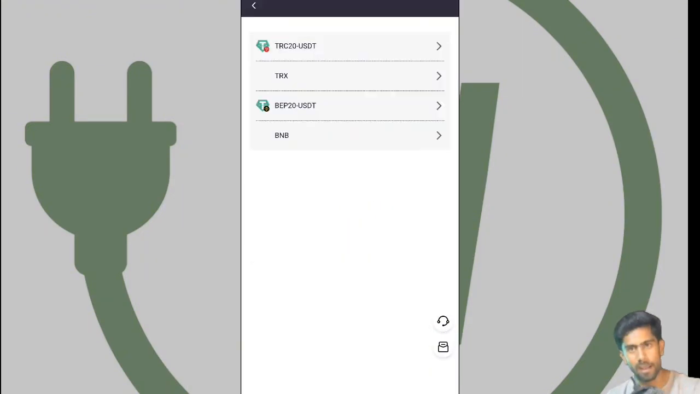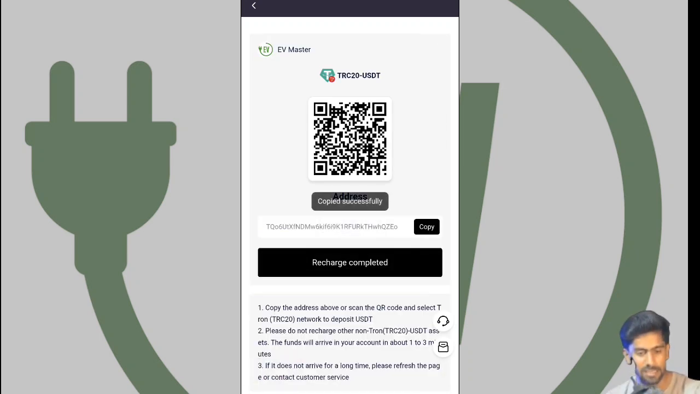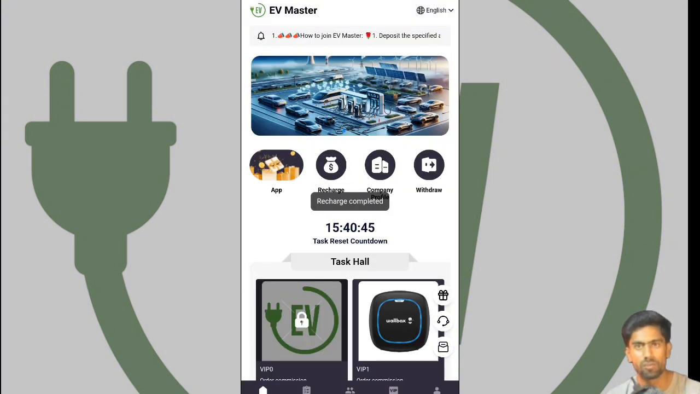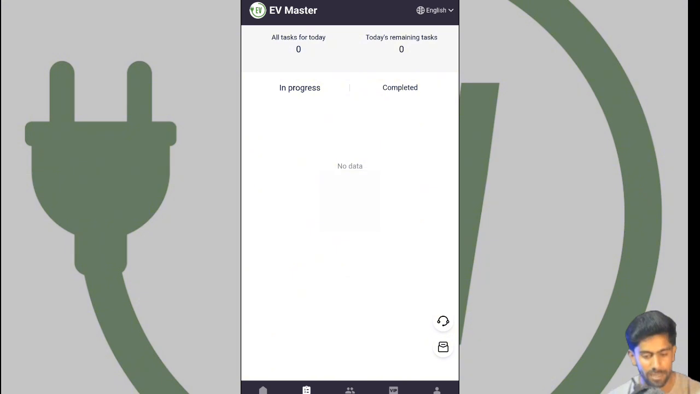Simply click the recharge option, TRC20. Copy this address, go to the wallet, paste the address, and put the amount. Once the deposit is completed, click the recharge completed button, then click the bank icon, and again the bank icon. Now you can see the me section. I know, recharge done.